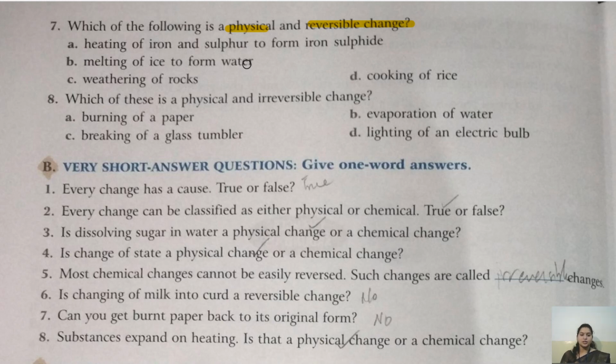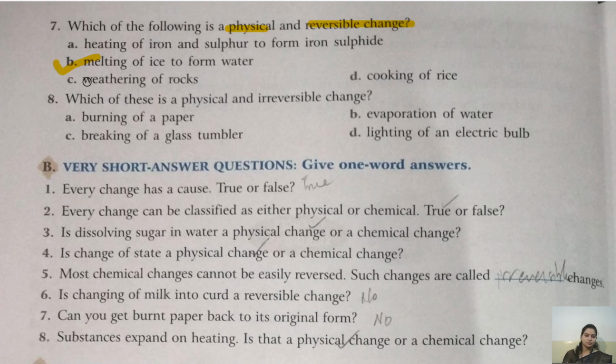Let's see if it is a physical or a chemical change. We know that ice has the same molecule, that is water, whereas water also has the same molecule, isn't it? So there is no new substance formed. So melting of ice to form water is a physical as well as reversible change.